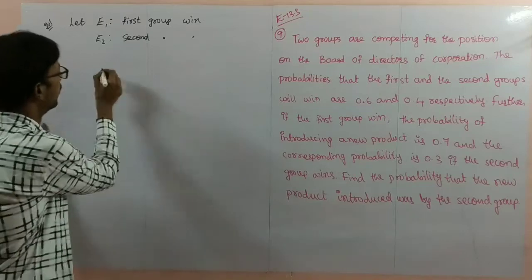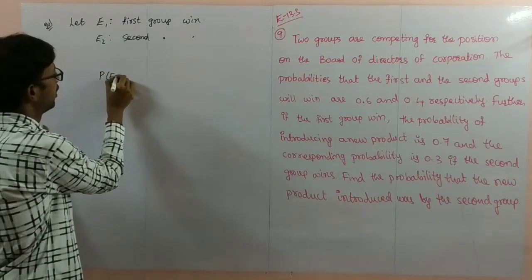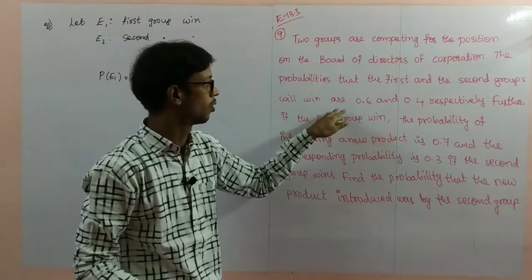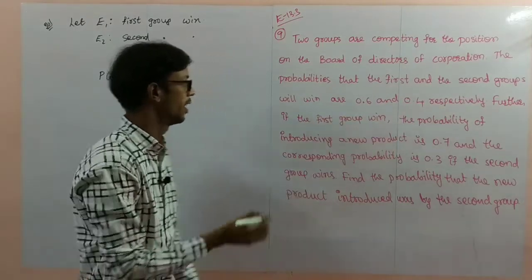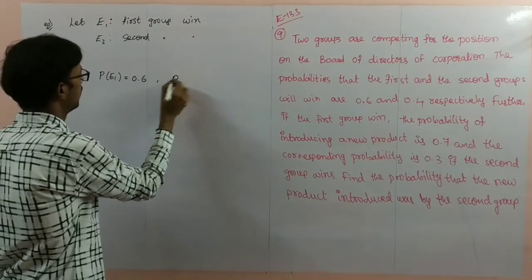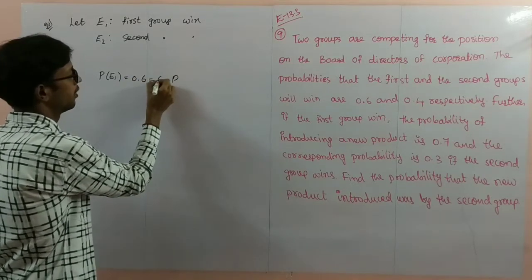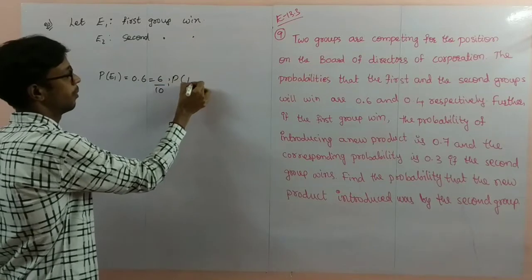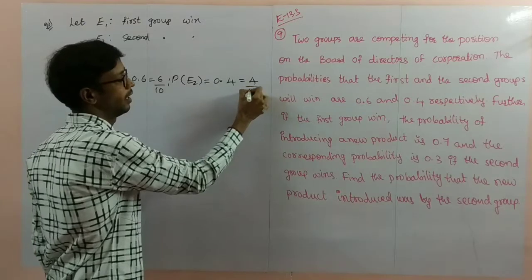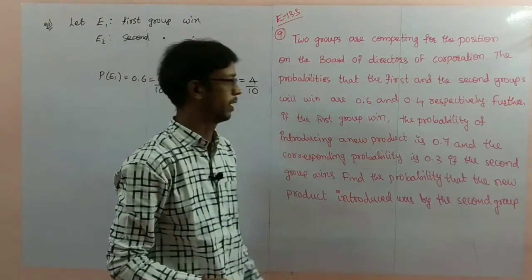So probability of E1 is 0.6, which is 6 by 10. Next, probability of E2 is 0.4, 4 by 10 respectively.